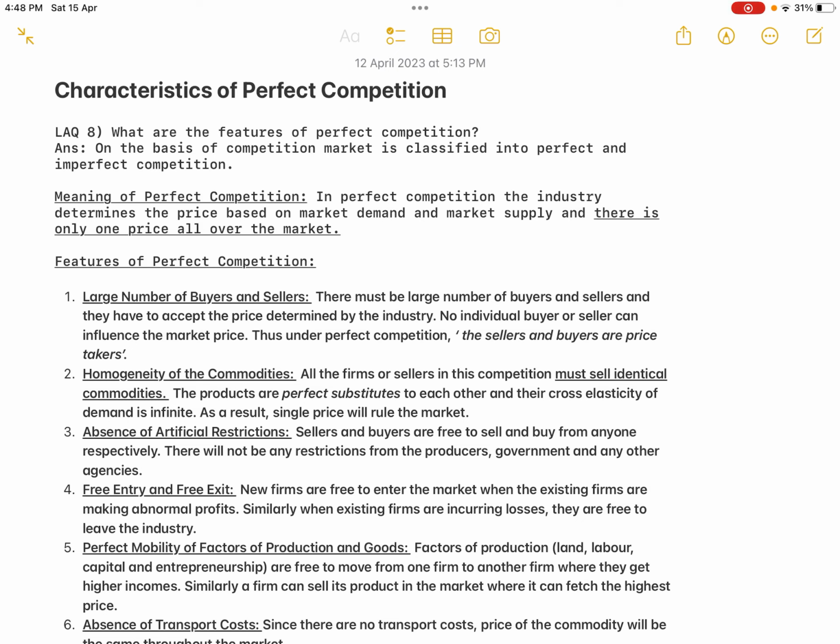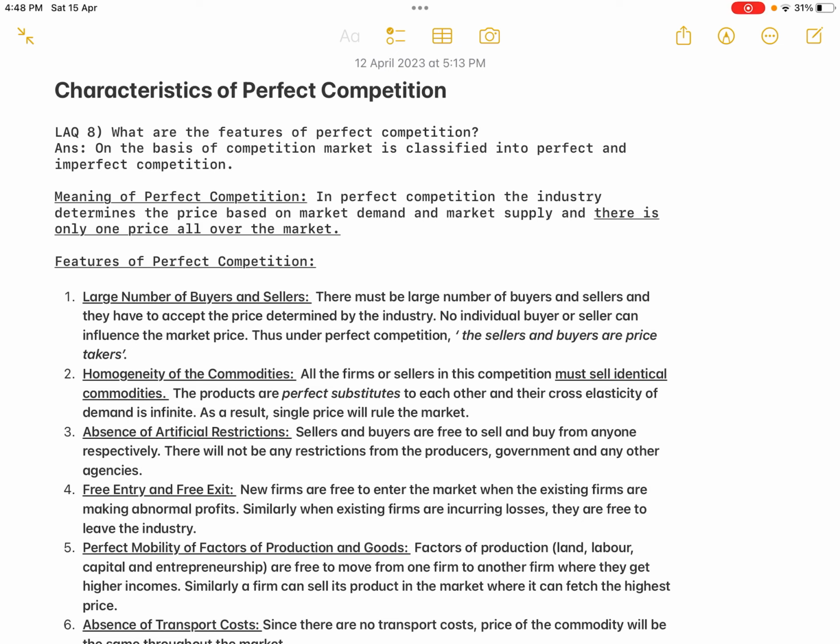In perfect competition, the industry determines the price based on market demand and market supply, and the most important condition is there is only one price all over the market. This only one price is the golden rule under perfect competition. The perfect market should have certain conditions which lead to only one price. There is no possibility of changing the price of the commodity. That has to be satisfied in a perfect market.